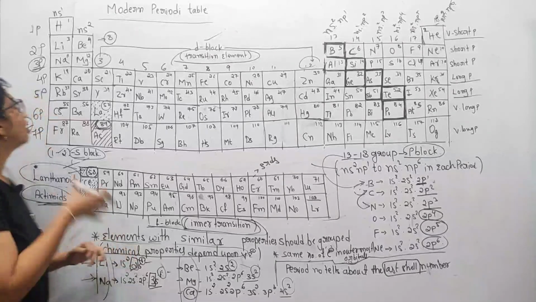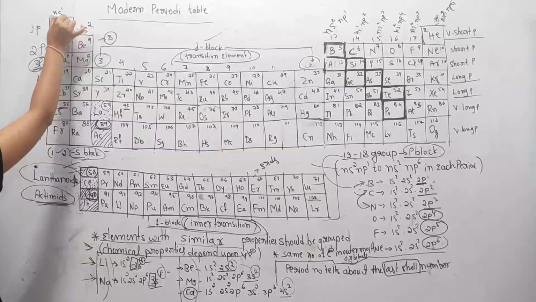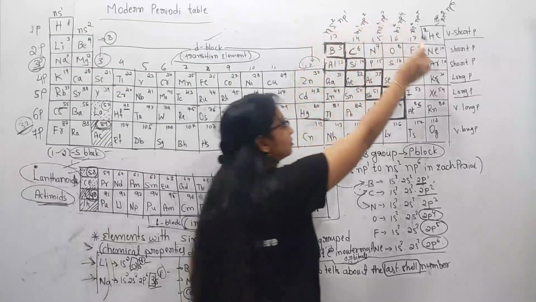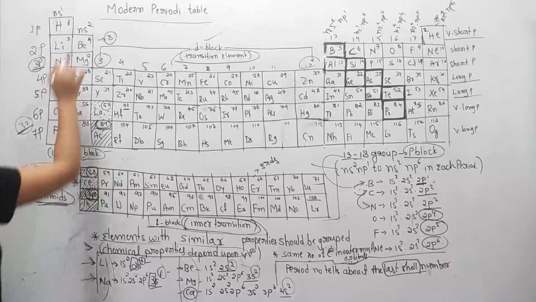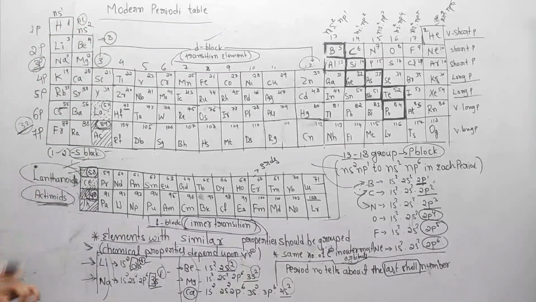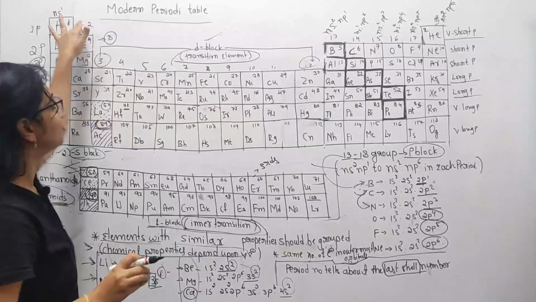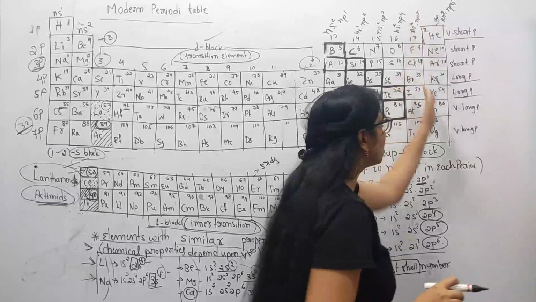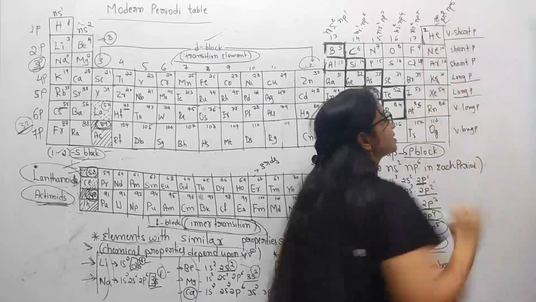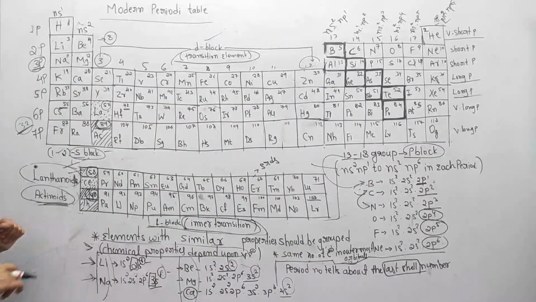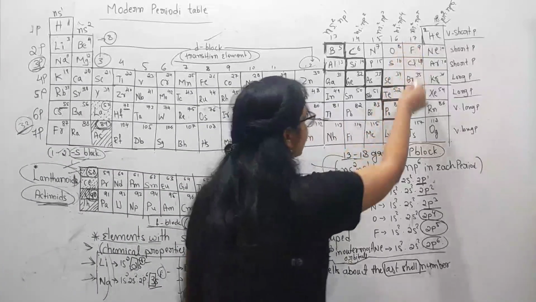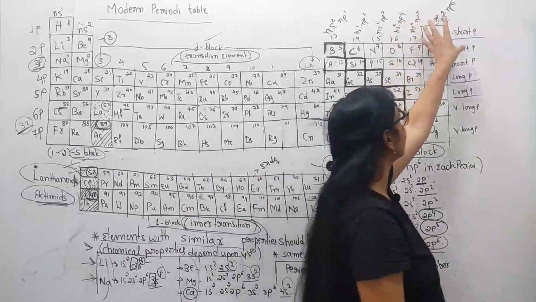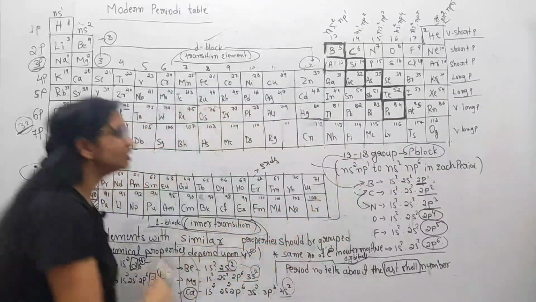Another thing is there. Just observe, after atomic number 1, helium has atomic number 2. Why did he not put helium here? Only because of its property. Its property matches with the noble gases. So this is one exception in this periodic table. First group elements are called alkali metals, and the second group elements are called alkaline earth metals, and the 17th group are called halogens, and the 18th group are called noble gases. Just remember these points also.